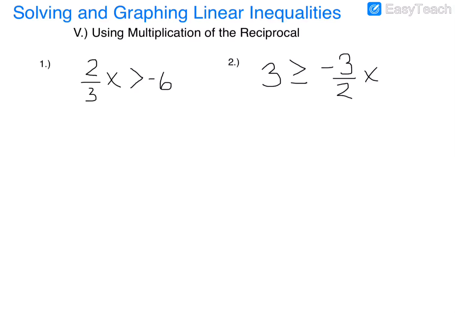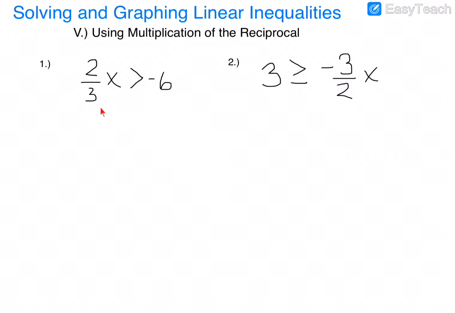And here are a couple examples for section 5 where we want to use multiplication of the reciprocal to get that variable by itself. In this case we got x both times. So when you have a fraction like 2/3 attached to the x with multiplication, we can undo this by multiplying by the reciprocal on both sides, because a reciprocal times its original number is 1, which is the whole point. So the reciprocal of 2/3 is 3/2.